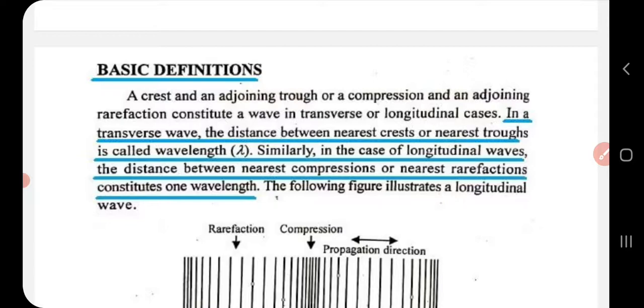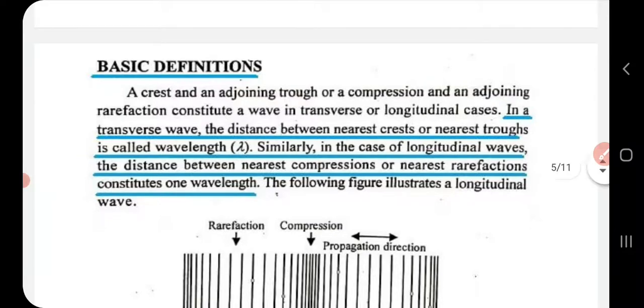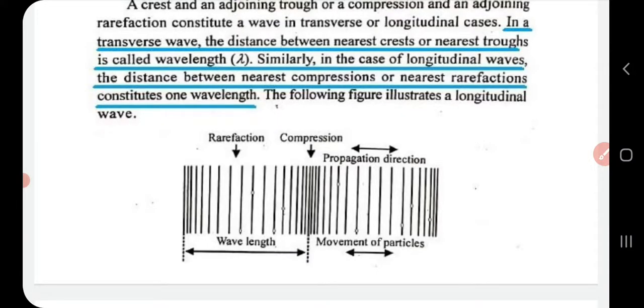Similarly, in the case of longitudinal wave, it is defined as the distance between nearest compressions or nearest rarefactions. That is very clear from this figure.